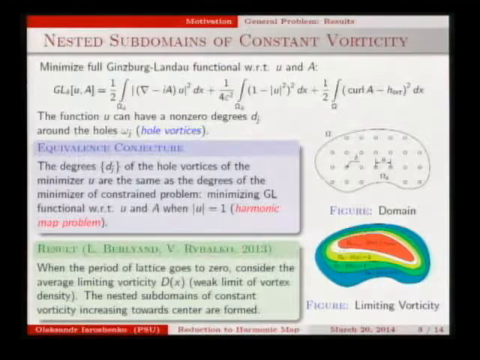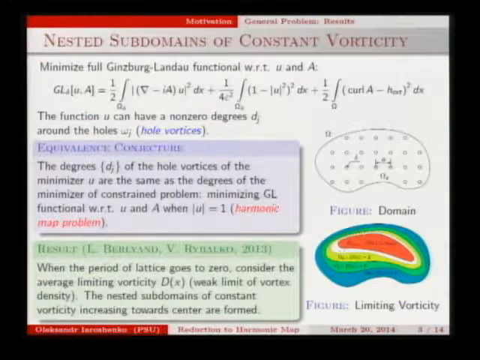Instead of the full functional, the harmonic map functional was considered, where we assume that modulus of u equals 1. That's what we call the harmonic map functional. It's called harmonic map even though we are talking about a functional without magnetic field, but we're still calling it harmonic map. The conjecture is the following: that the degrees of hole vortices of minimizers of both problems, the harmonic map minimization problem with restriction modulus equals 1, and the general problem, are the same.